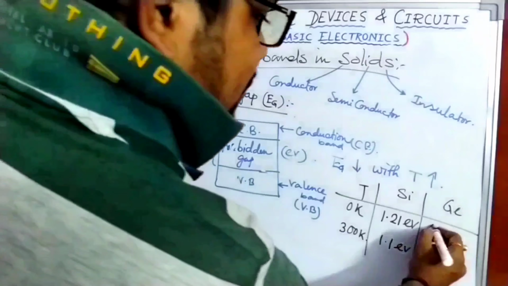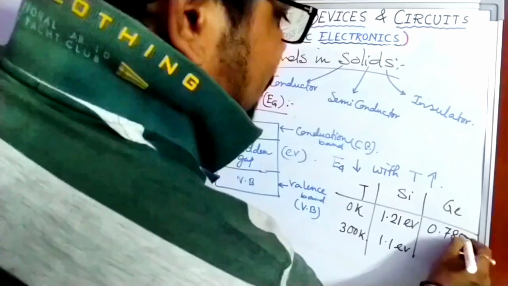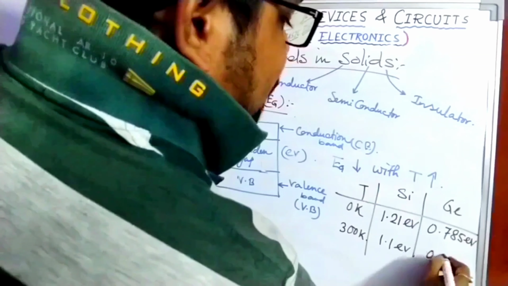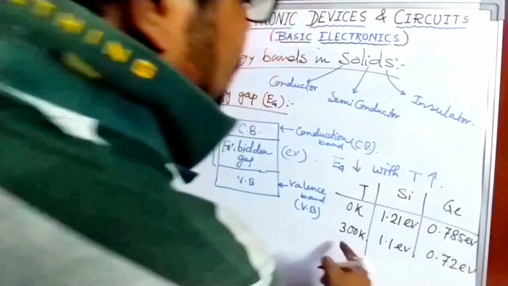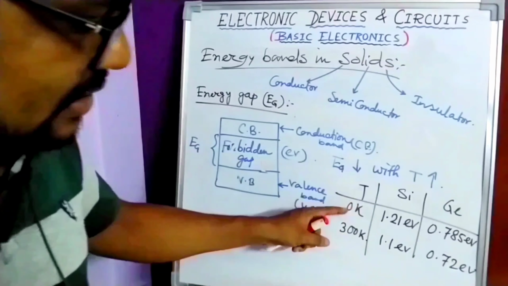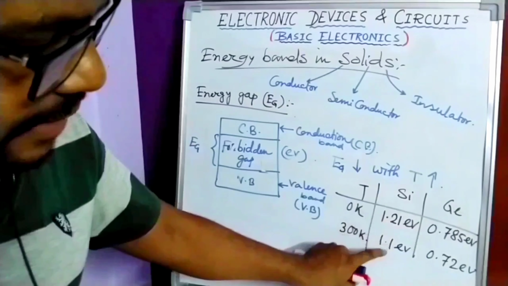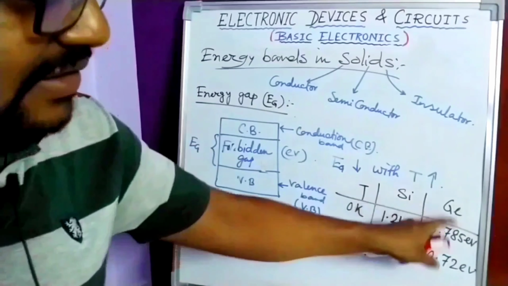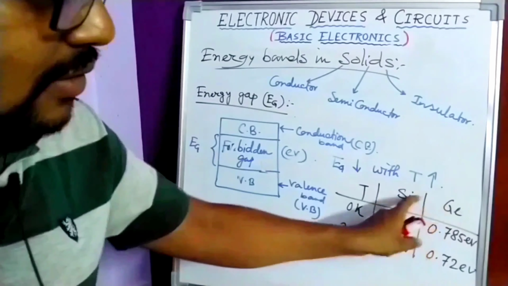In case of germanium it is 0.785 electron volt, and 0.72 electron volt at 300 Kelvin. So you can see the energy gap decreases for both germanium and silicon when temperature increases.